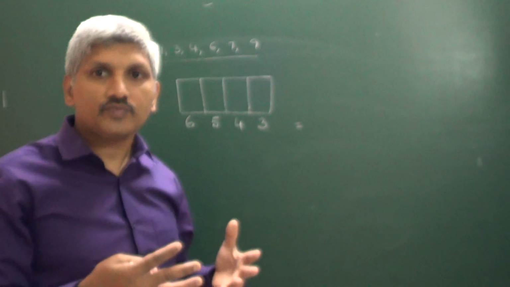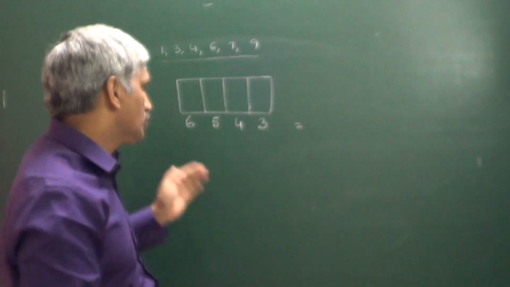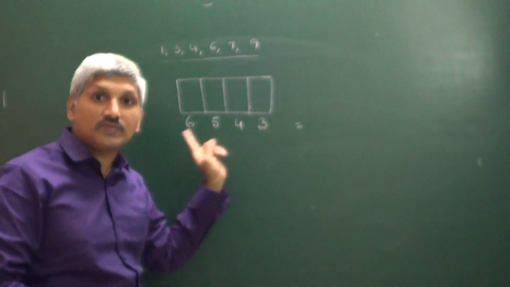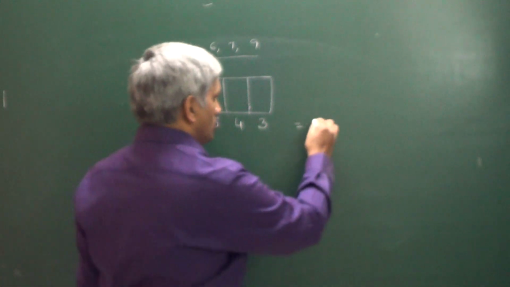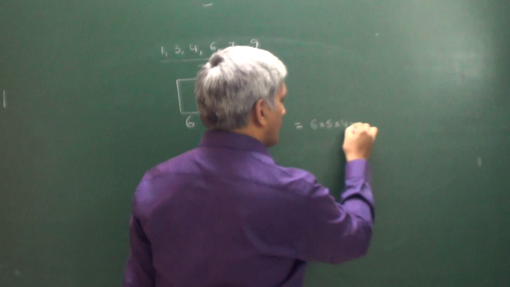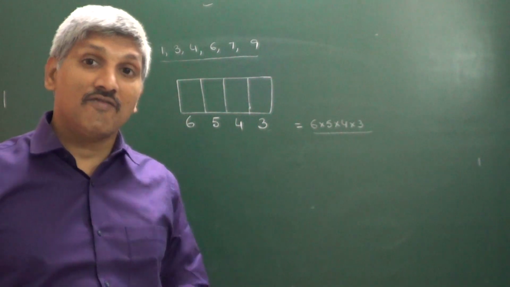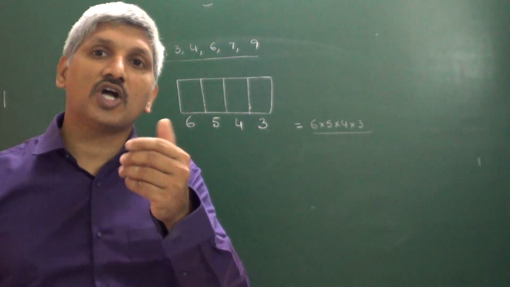Then only our target is completed. We are getting a 4-digit number. So till the completion of our process, we have to go on multiplication. So that is 6 into 5 into 4 into 3 is the answer for number of 4-digit numbers when the repetition of the digits is not allowed.